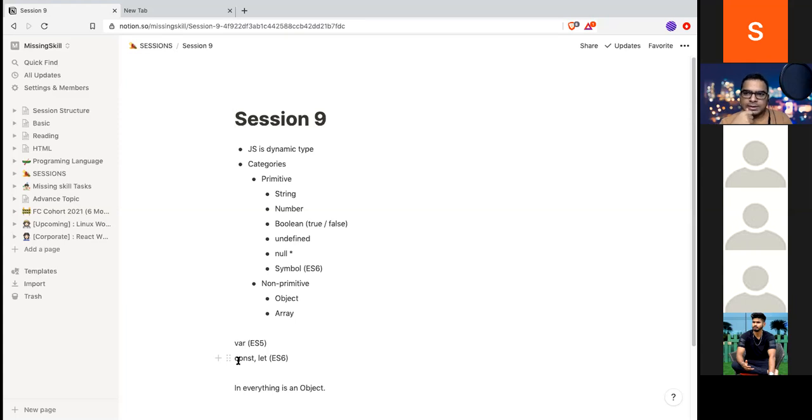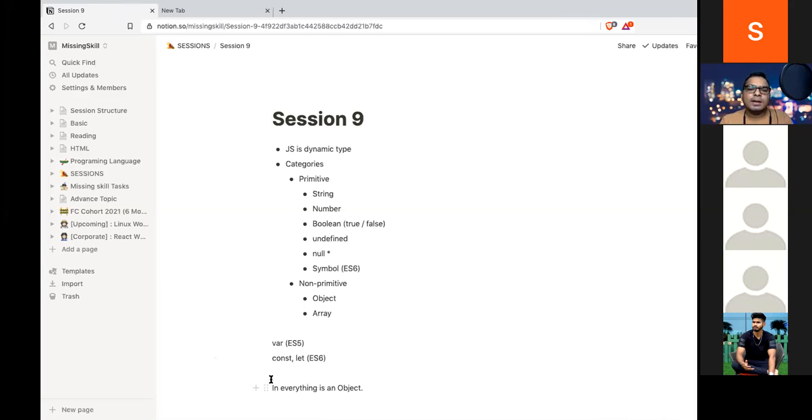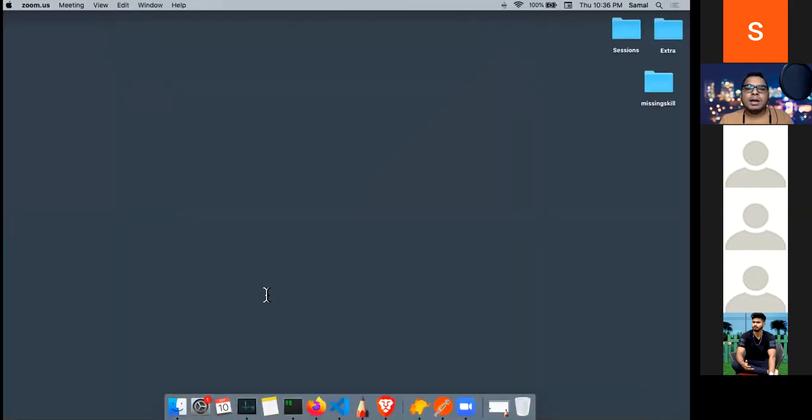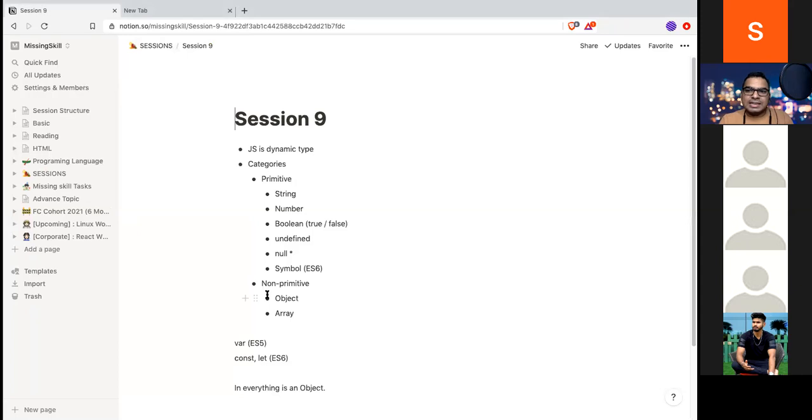Did you understand the difference? There is one more thing. In const, you cannot reassign a primitive variable, but you can change non-primitive values.